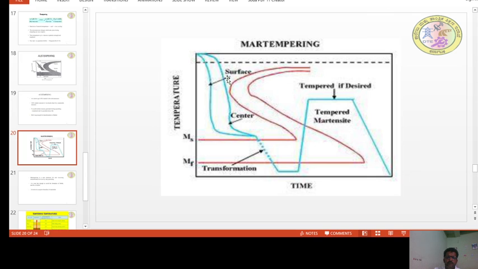So it says that this is the center and this is the surface. That means there is a variation of cooling rate from the center of the specimen to the extreme surface. And then you can look at here, the cooling enters into martensite start, and then it also crosses martensite finish, and here it is held, so that whatever phase is developed here is completely 100% martensite. If you want to stop here, you can stop here, or if you want to do tempering, once again it is heated, then it is held here for some time, and then it is cooled.